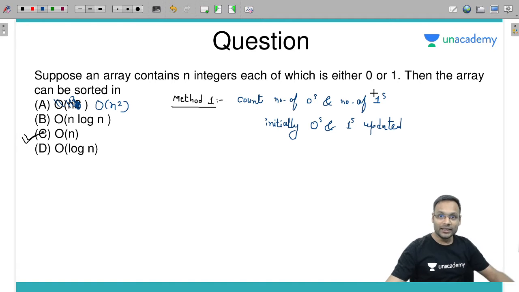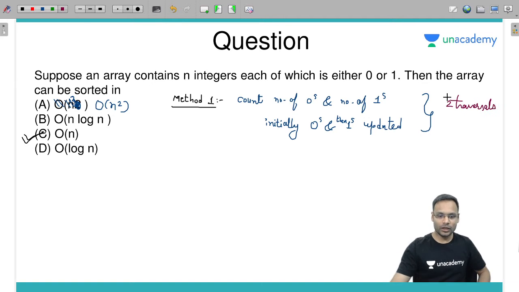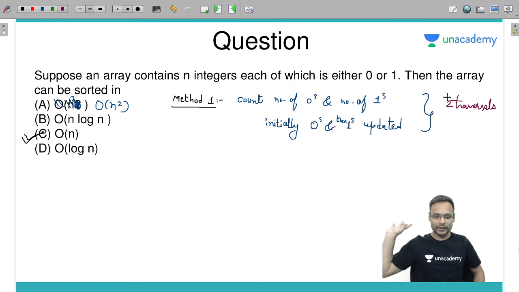But in this particular case, you will require two traversals of the entire array. You have to traverse twice.